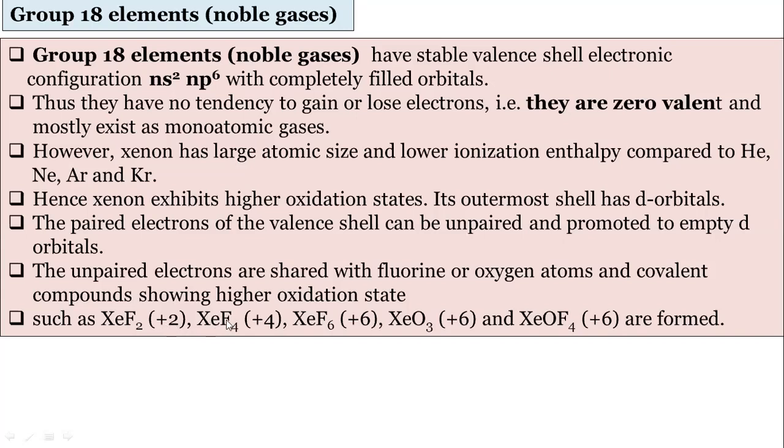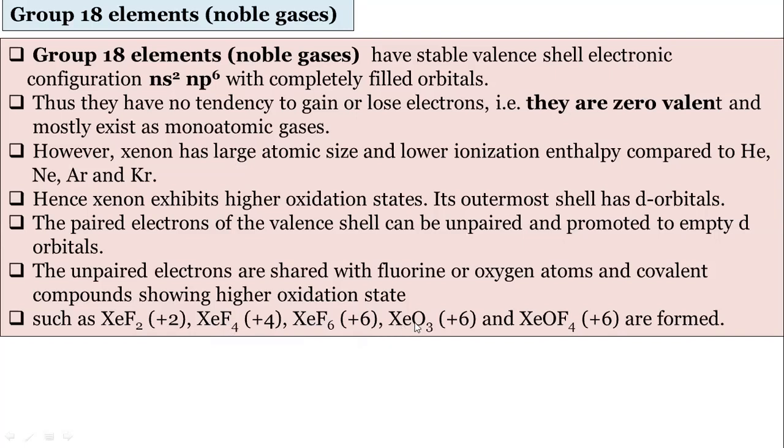Then in the case of XeF4, fluorine has -1, so 4 into -1 will be -4. So xenon will show the +4 oxidation state. In XeF6, xenon hexafluoride, the oxidation state shown by xenon is +6. Now I am coming to XeO3.